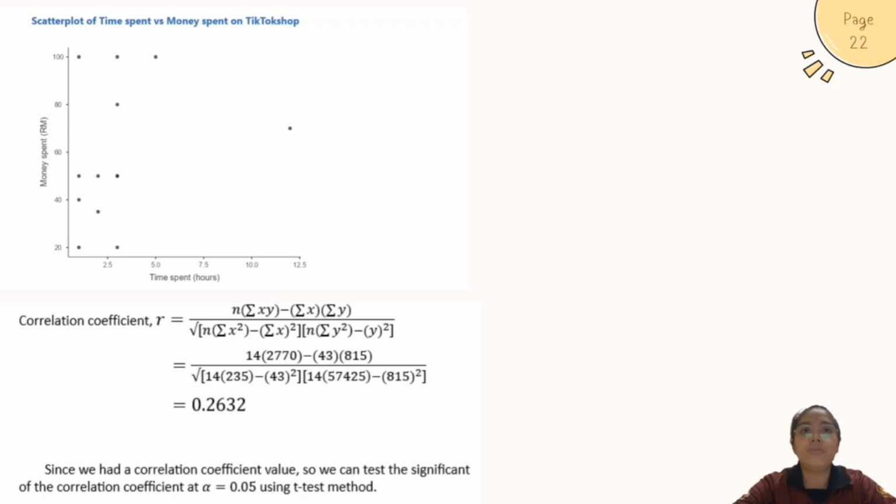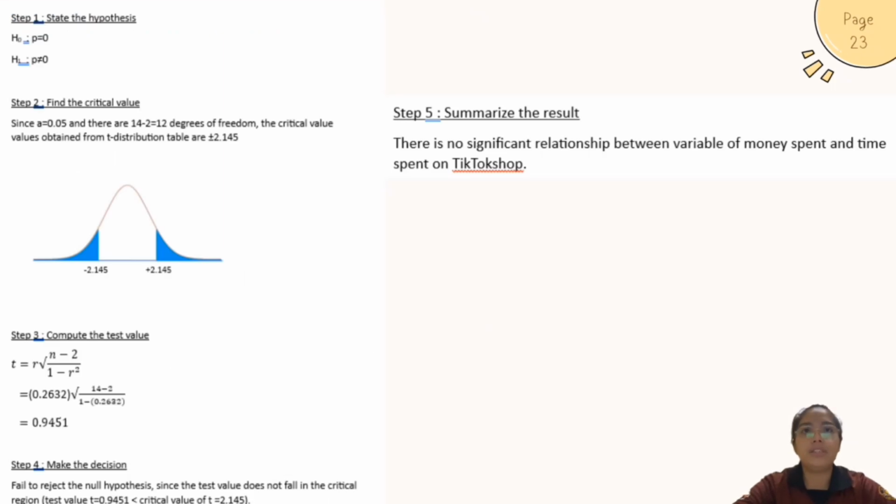Since we have a correlation coefficient value, we can test the significance of the correlation at alpha equals 0.05 using the t-test method. Step 1, state the hypothesis. The null hypothesis is rho equals 0, and the alternative hypothesis is rho not equal to 0. Step 2, find the critical value. Since alpha equals 0.05, and there are 14 minus 2 equals 12 degrees of freedom, the critical values obtained from the t-distribution table are plus minus 2.145.